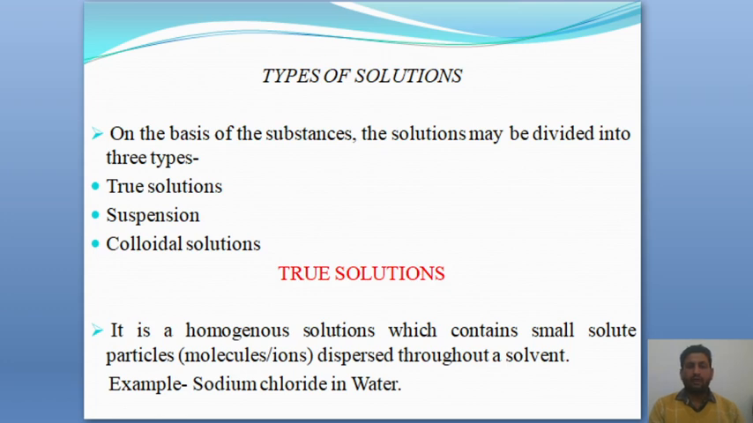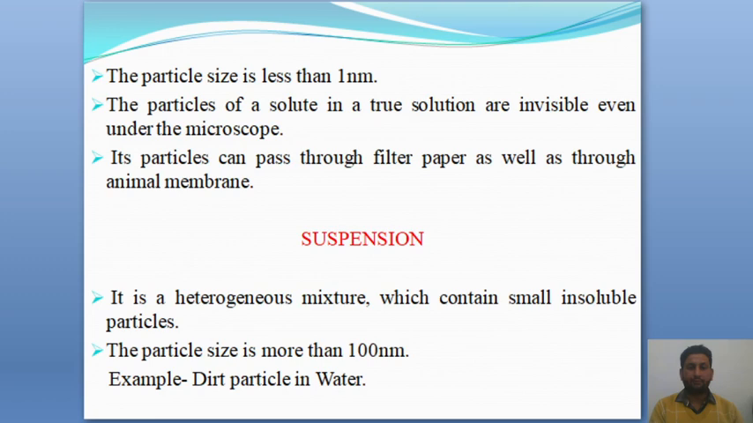Now we discuss the types of solutions. On the basis of substances, solutions may be divided into three types. Number 1, true solution. Number 2, suspension. Number 3, colloidal solution. True solution: it is a homogeneous solution which contains small solid particles dispersed throughout a solvent, for example, sodium chloride in water. The particle size is less than 1 nanometer. The particles of a solute in a true solution are not visible even under the microscope. The particles can pass through filter paper as well as through animal membrane.